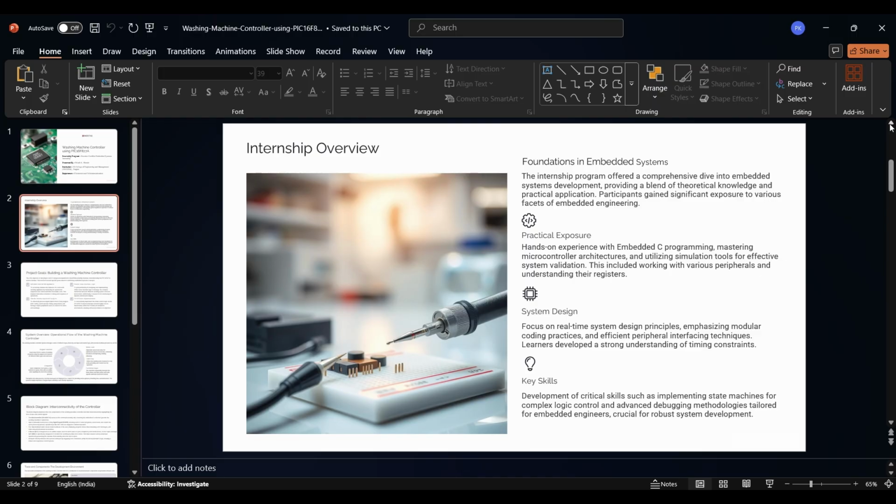During this internship, I had the opportunity to gain both theoretical insight and hands-on experience in embedded system development. I worked extensively in embedded C programming, microcontroller architecture, and simulation tools, and developed a strong grasp of system design and peripheral interfaces.